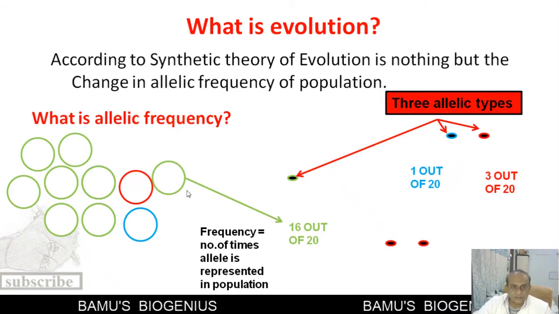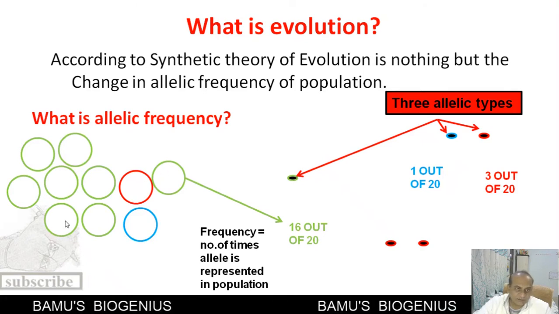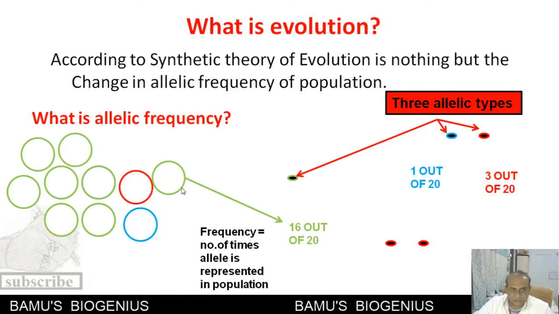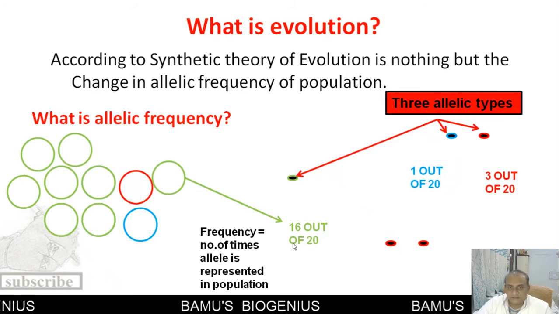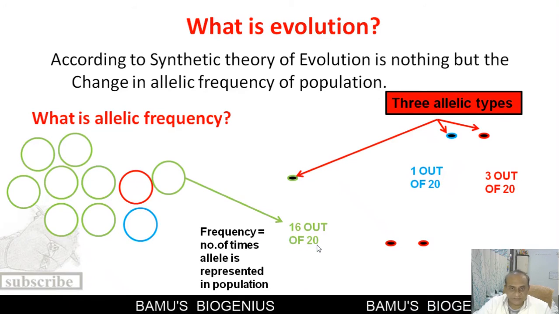This particular allele will be present on 8 individuals' chromosomes. Two chromosomes per individual means 16 alleles in 8 individuals, out of 20. So 16 out of 20 is the frequency of this dominant allele.